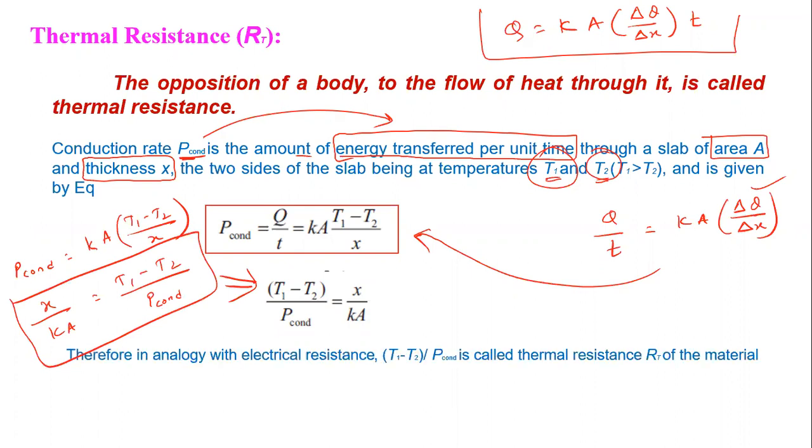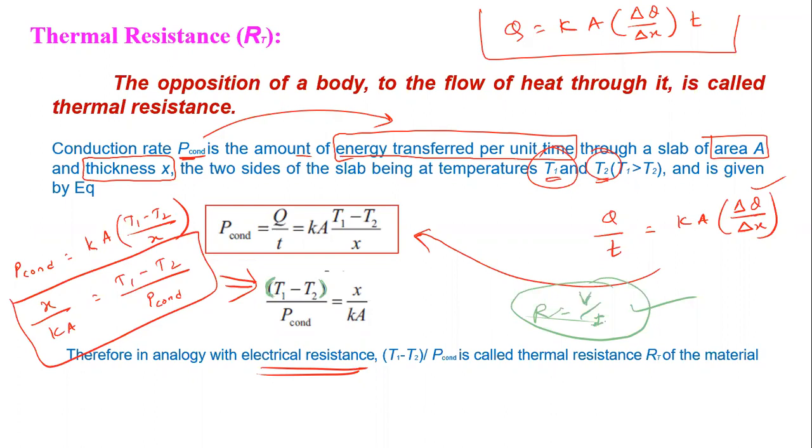Therefore, we are using an analogy with electrical resistance. Now, what is the resistance? Now, let me use a different color pen here. So electrical resistance. Resistance means what? V by I. V is what? Potential difference divided by current. Now here, it is the electrical resistance, and this is thermal resistance. So T1 minus T2 is a temperature difference.